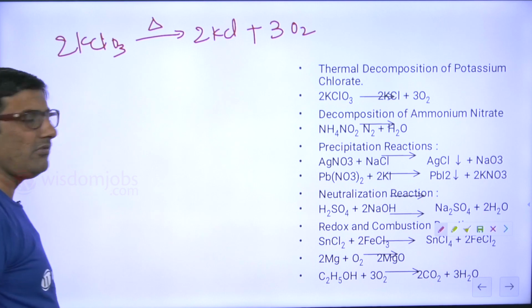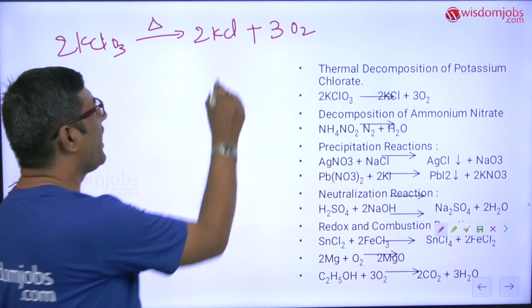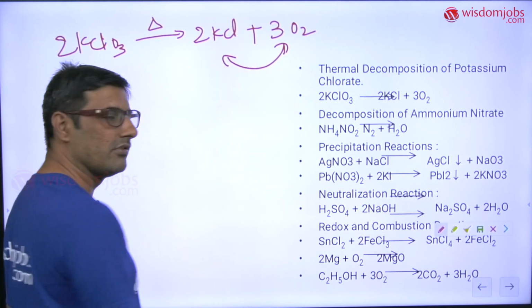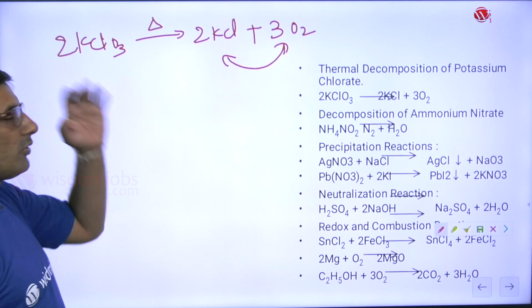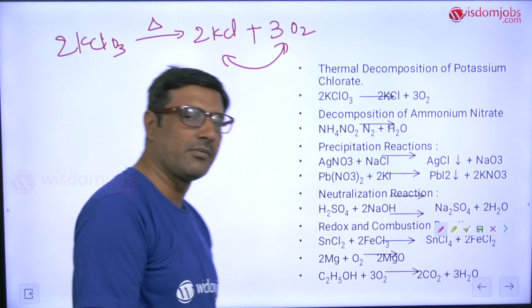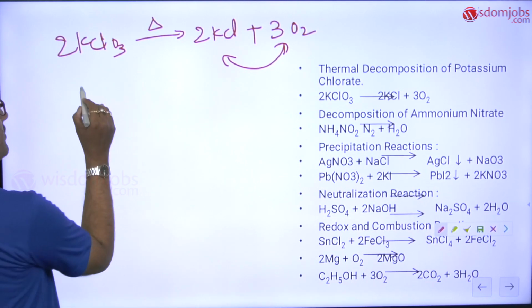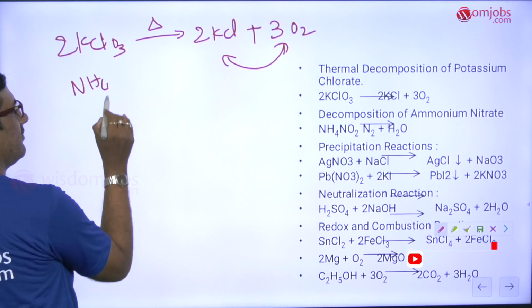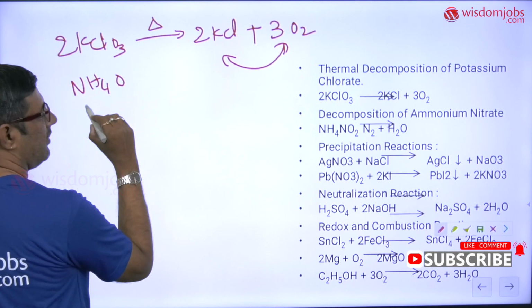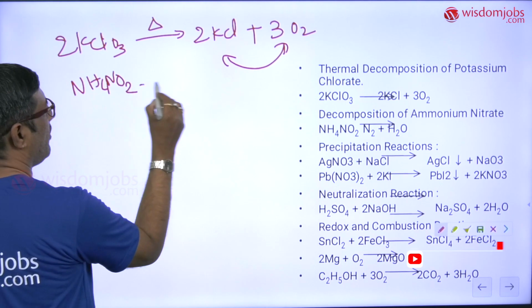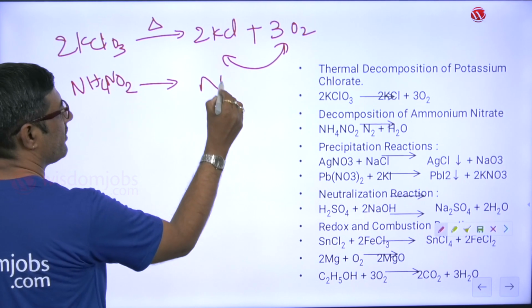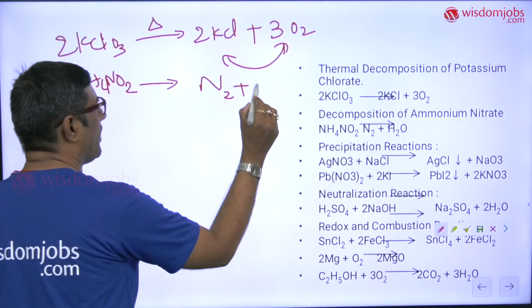Okay, so now in this reaction these two reacting together will not produce potassium chlorate. So that's why it is an irreversible reaction. Next we have got some more reactions for examples. So ammonium nitrate on heating will give you ammonia gas and H2 gas,